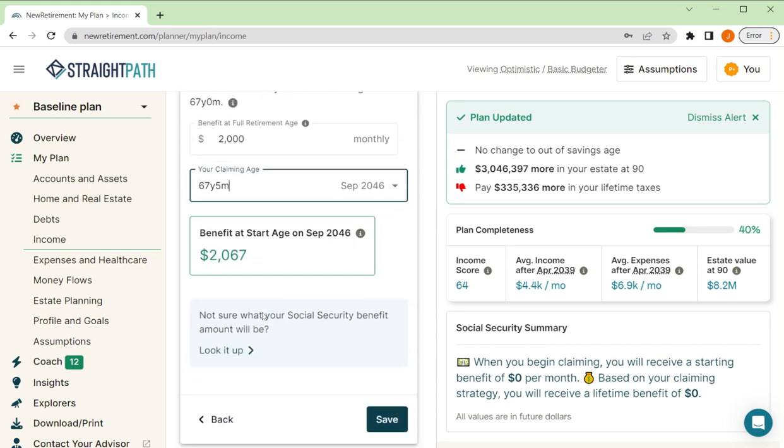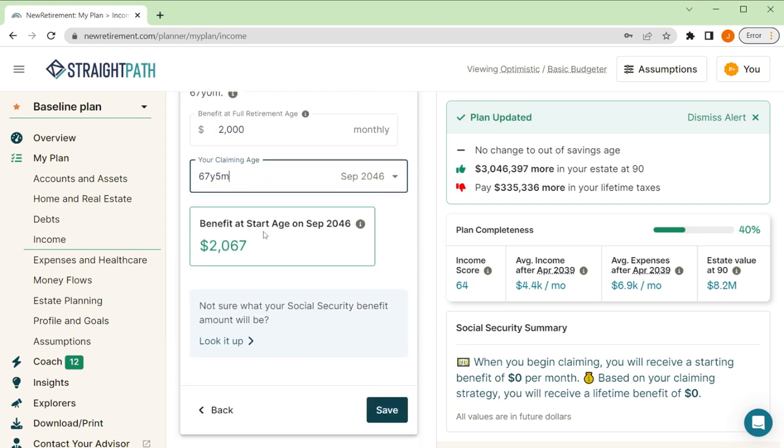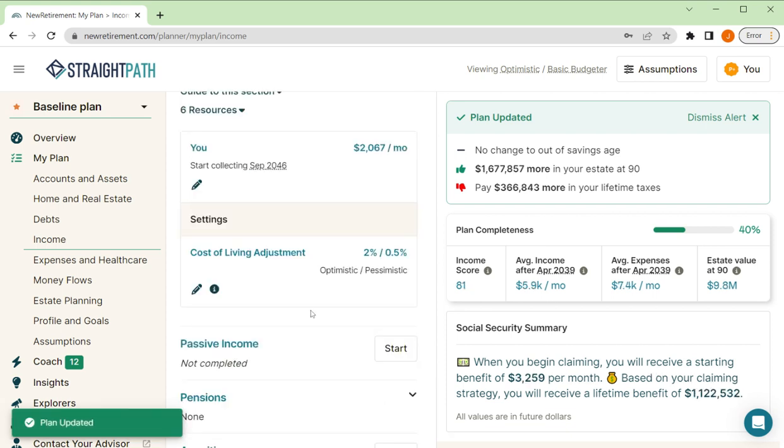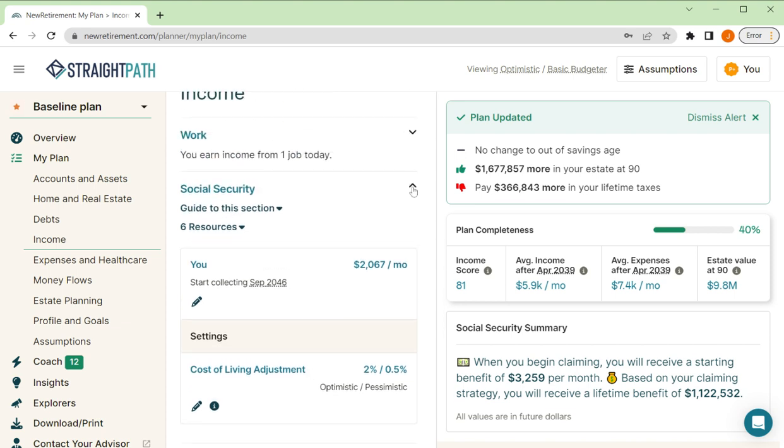There we go. Now, if you don't know where this is, you can again look this up here, click that link, and this will take you to the Social Security Administration website and you can look it up. I highly suggest you do that. It's good to be accurate here. If you're really young and trying to do this, it's probably not that big of a deal. You can just use an estimate, but it's always a good idea to know where you can look up your Social Security information, because that should be an automatic part, hopefully, of our retirement as all of us get older.